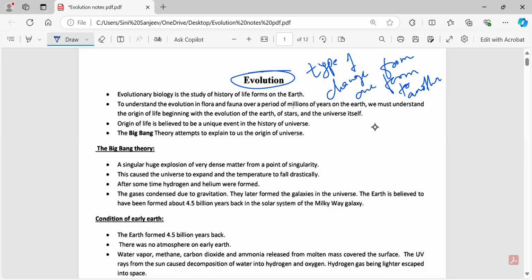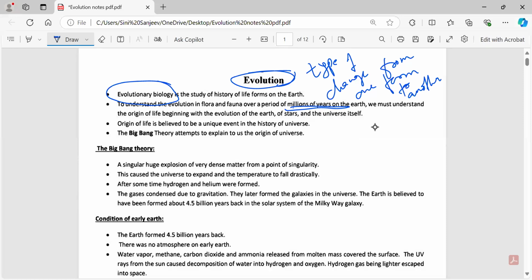So if you want to know what is evolution, you should also know what is evolutionary biology. Evolutionary biology is nothing but a study in which you can know the complete history of different life forms which are on earth. This is related to millions of years ago, whatever the formation was done, based on the evolutions which were done at that time, this evolution came into existence.